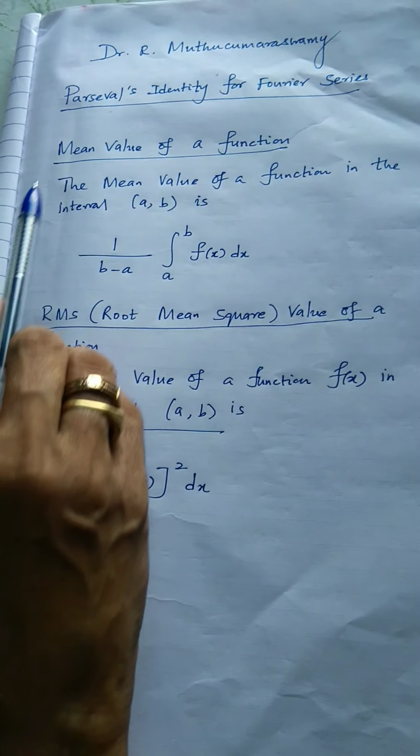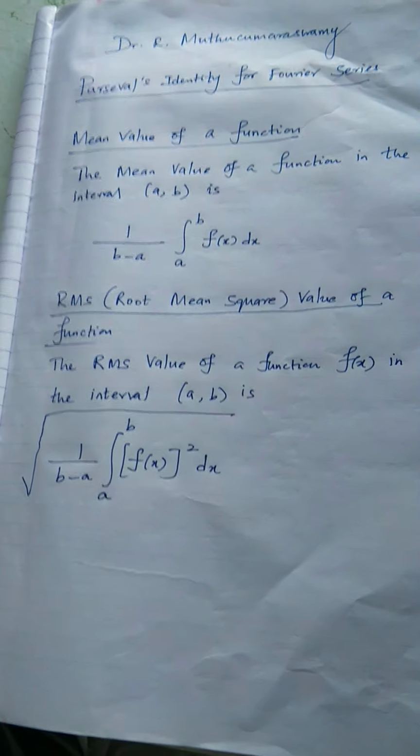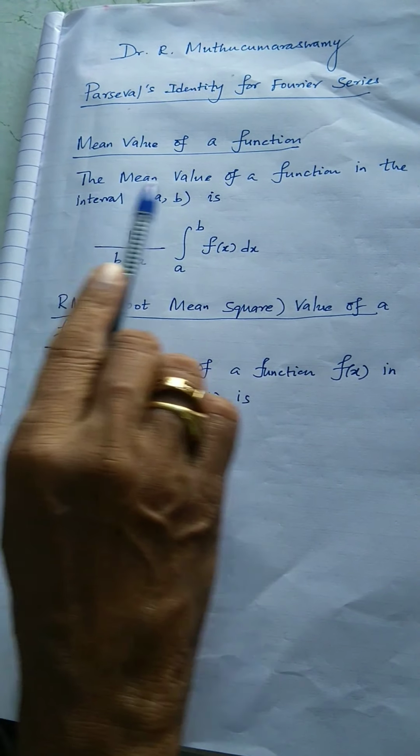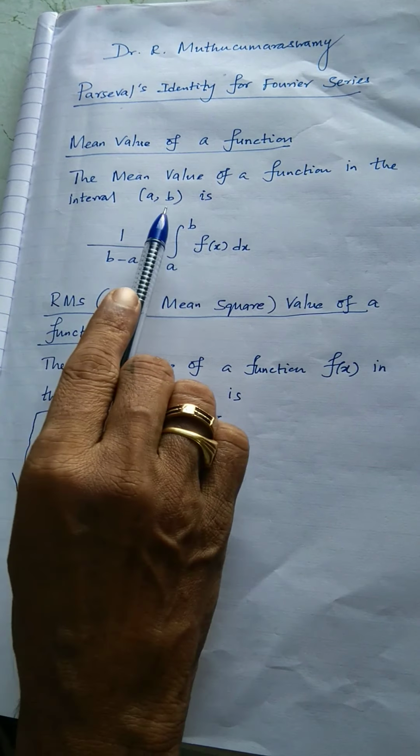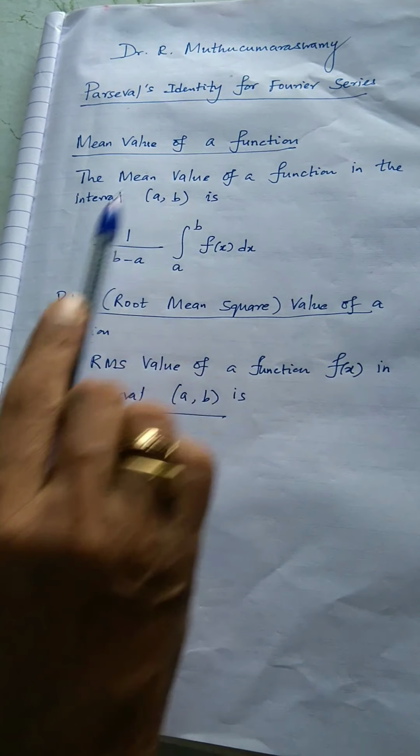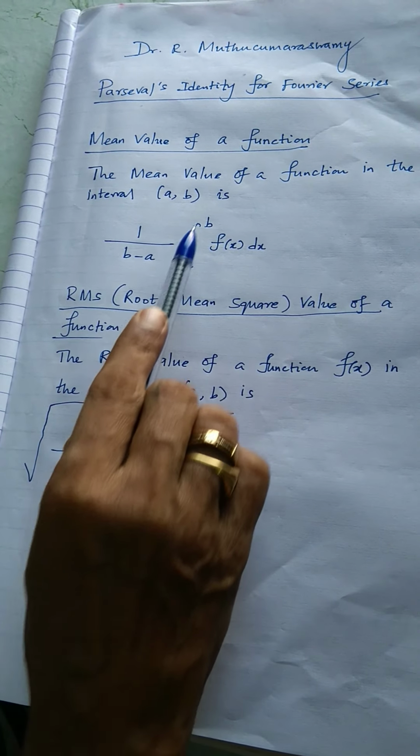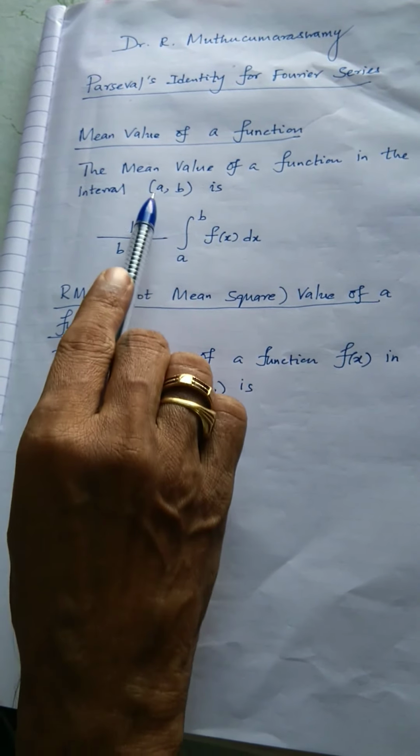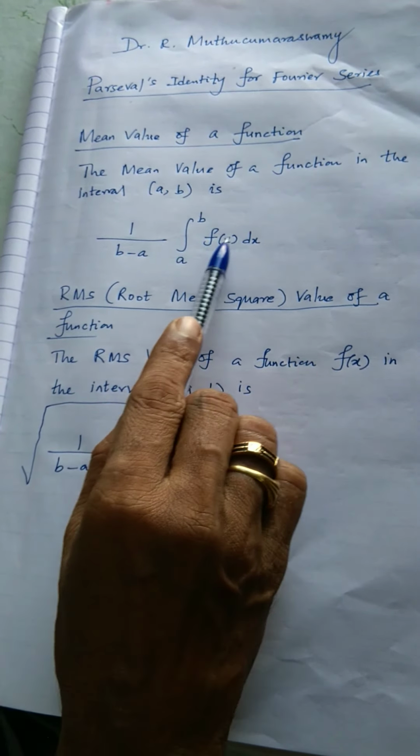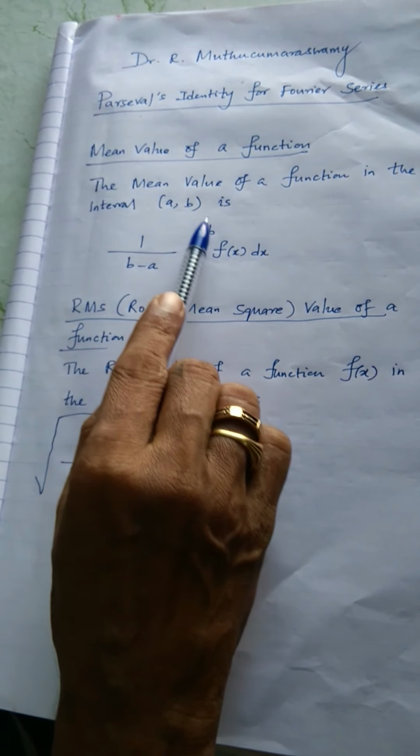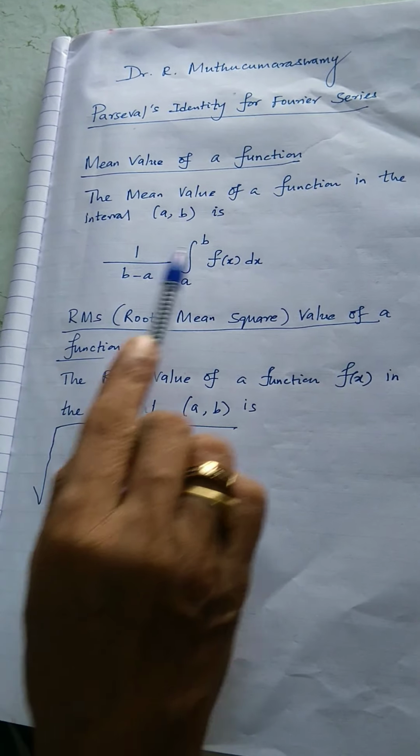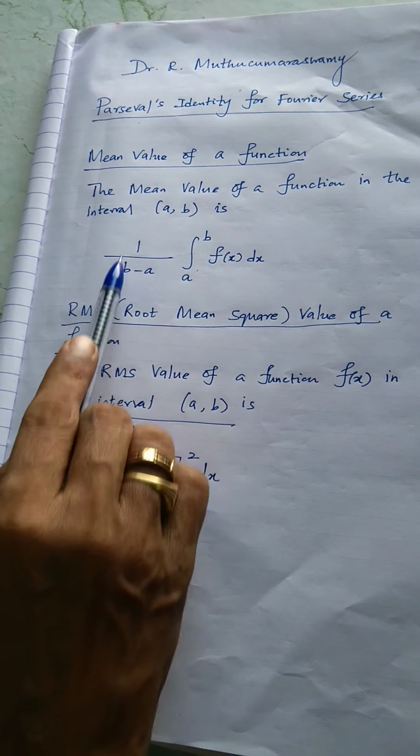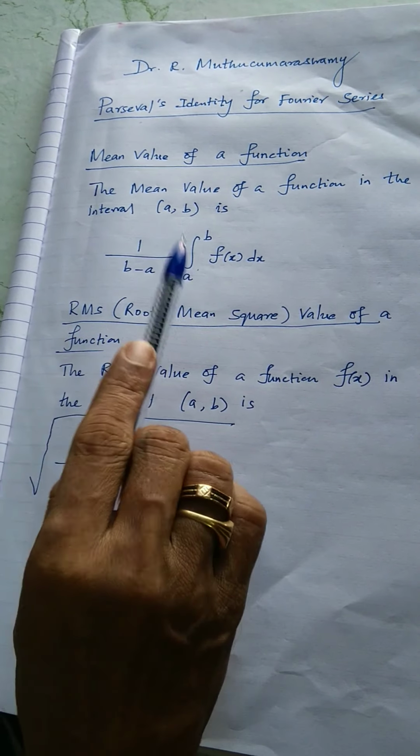That's the definitions. Mean value of a function. What do you mean by mean value of a function? The mean value of a function in the interval a to b is 1 by b minus a integral a to b f of x dx. That is, for a given function f of x, the range is given to you. Just integrate the function and divide by the range, that is, b minus a is the range, take the reciprocal. This is what the mean value of a function is.